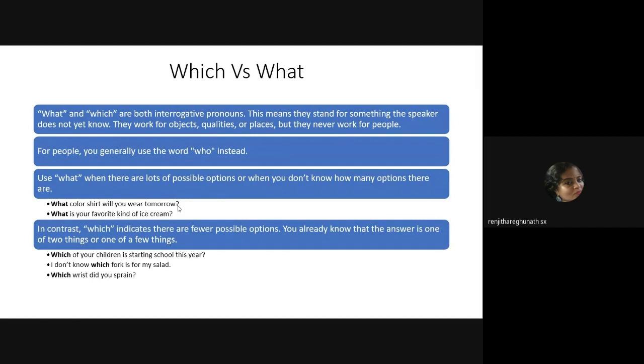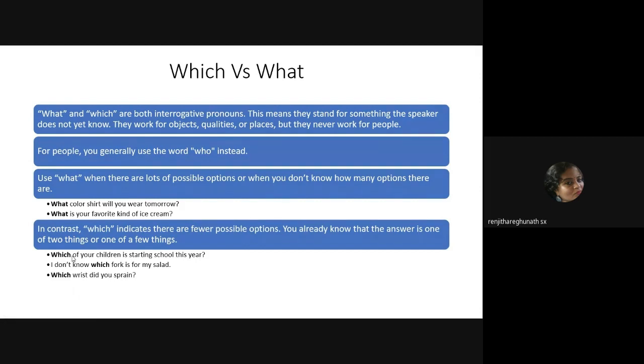You only have two shirts. All right. Then you shouldn't say what shirt. You should say which. Which of your children is starting school this year? I don't know which fork is for my salad. So here you find options are limited.